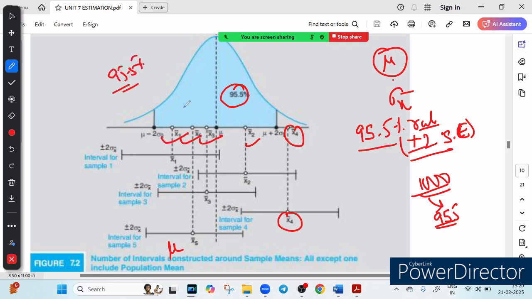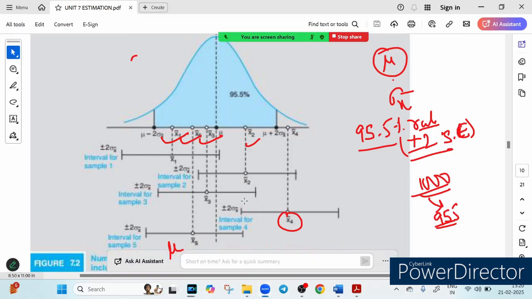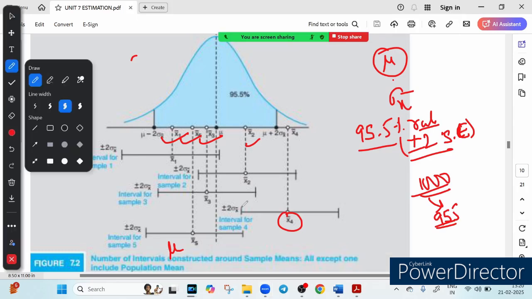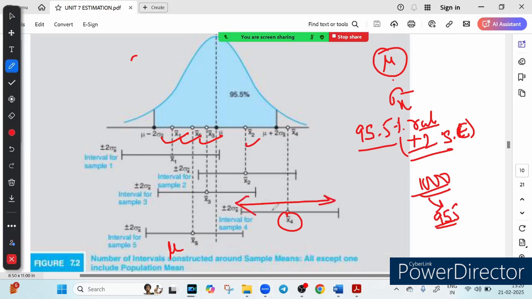So 95.5% of it is inside this particular area, which is denoted by the blue curve, and the remaining case, which is outside, does not capture it. So now the question is, why does this interval miss the mean? You see this is the interval.